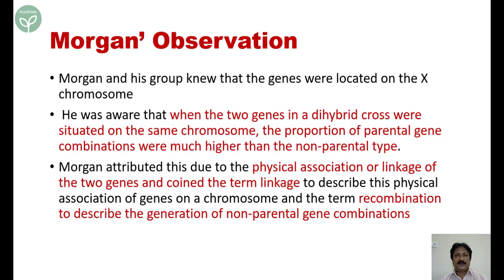And to describe this physical association of genes on a chromosome, and the term recombinant. Now, so two terms now come into existence. One is the linkage, another is the recombinants. Who are those recombinants? New combinations formed, which are non-parental gene combinations. I think it is now clear.